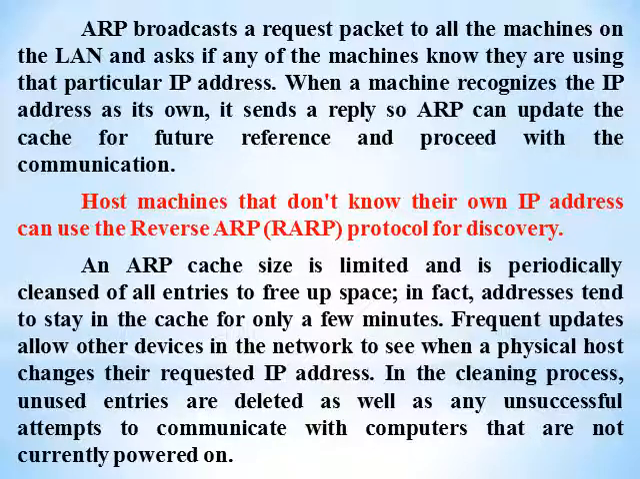Host machines that don't know their own IP address can use the Reverse Address Resolution Protocol, that is RARP, for discovery purposes. The ARP cache size is limited and is periodically cleaned of all the entries to free up space. In fact, an address tends to stay in the cache only for a few minutes. Frequent updates allow other devices in the network to see when a physical host changes its requested IP address. In the cleaning process, unused entries are deleted, as well as unsuccessful attempts to communicate with computers that are not currently used or powered on.